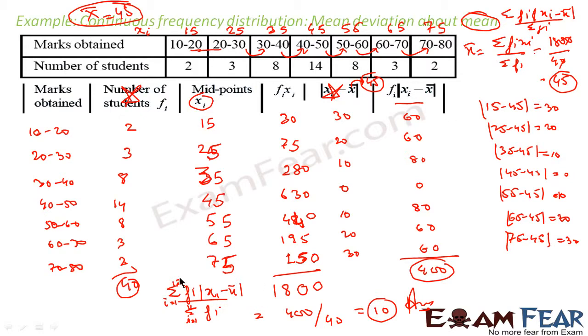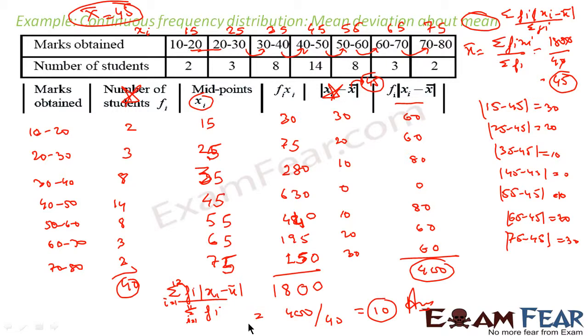In the formula for mean deviation, this was the formula, sigma fi into |xi minus x|. So first thing we did was we found |xi minus x|, that is the distance of the xi's, these midpoints, from the mean, and this distance came out to be 30, 20, 10, 0, 10, 20, 30. This is the calculation. Once we have the distance, since the formula asks for fi into distance, we found fi into distance, the 2 star marks, we multiplied them and we got these values. We added these to get 400, and then very simply we applied the formula to get the answer.